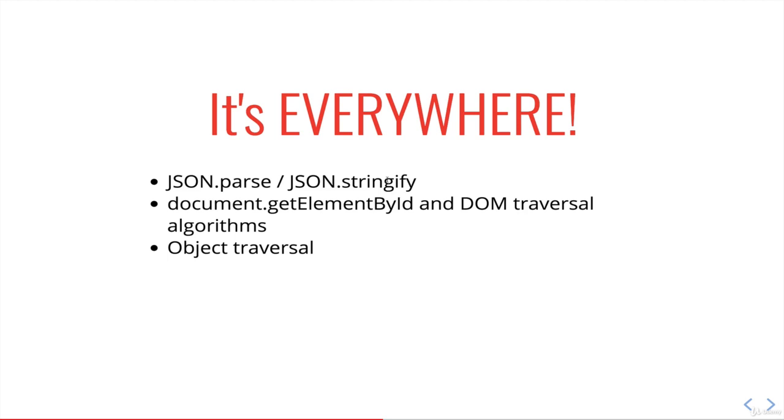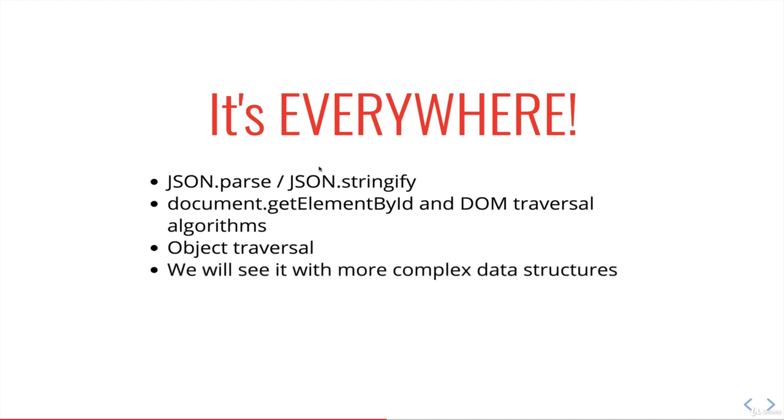Object traversal, which is just like traversing JSON. Now, aside from these functions like json.parse and getElementById, querySelector, things that we've used before probably, we're also going to be writing a lot of our own recursive functions later on. So when we write our own data structures, when we create trees or graphs, for example, when we want to traverse them, when we want to search for something across them, often the solutions involve recursion.